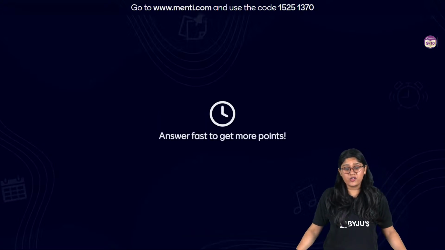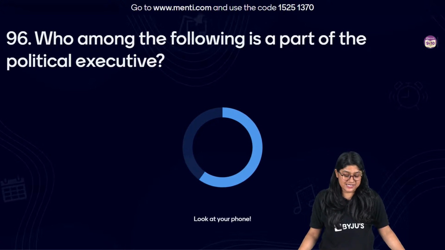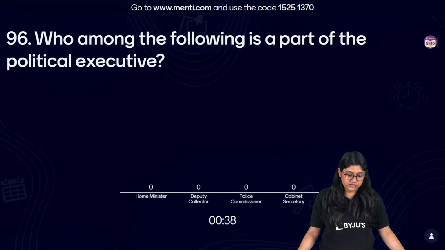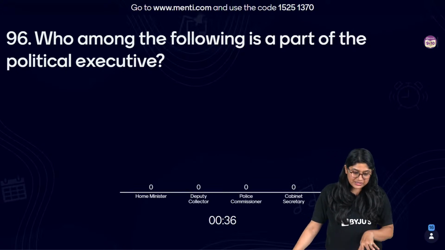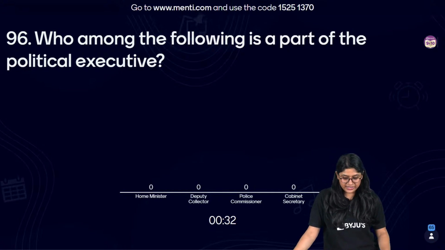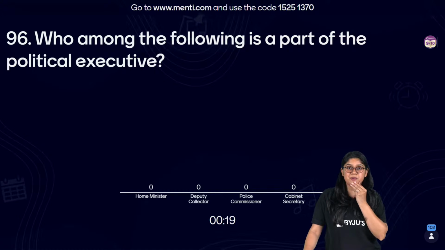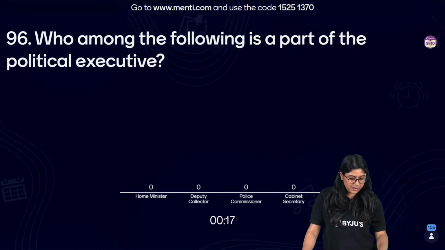Moving close to everyone. Last questions, right? Here we have question number 96. Who among the following is a part of the political executive? So, who among these is a part of the political executive? Home Minister, Deputy Collector, Police Commissioner or Cabinet Secretary? So, look at the term which is political executive. I'm sure in this particular chapter we have discussed the political executive and the permanent executive.